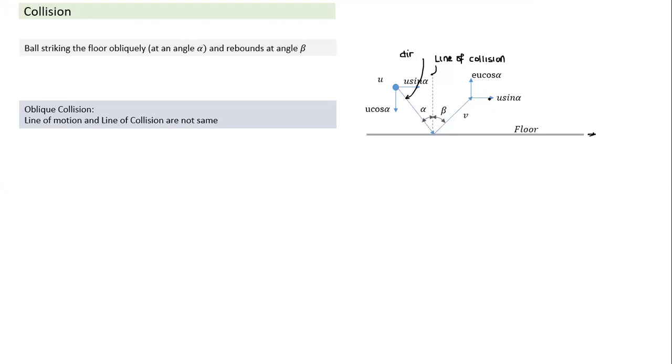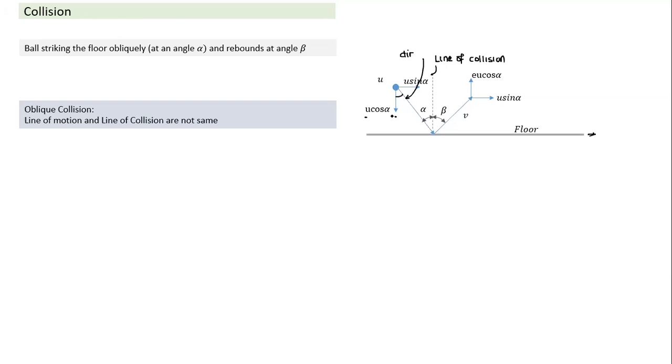What we have done here: this angle is alpha. We have broken this velocity into 2 components. This becomes u cos alpha and this u sin alpha. Since force acts only in the y direction, only this will change. This becomes the velocity of approach. When we talk about velocity of approach and coefficient of restitution, we deal with only the component along the line of collision.